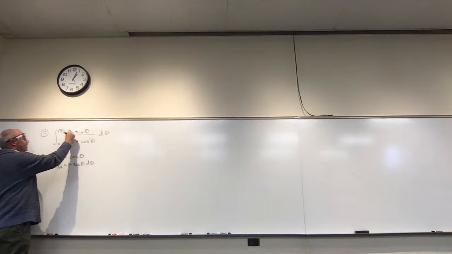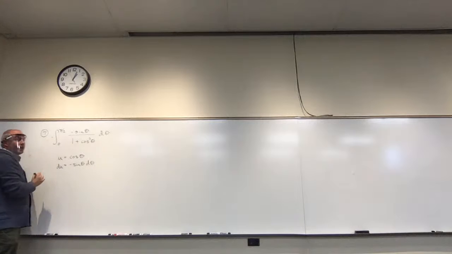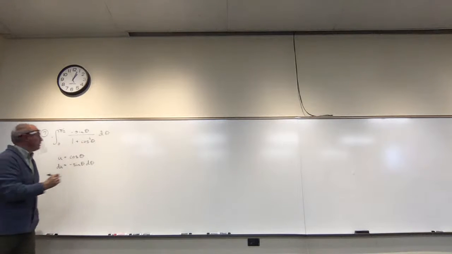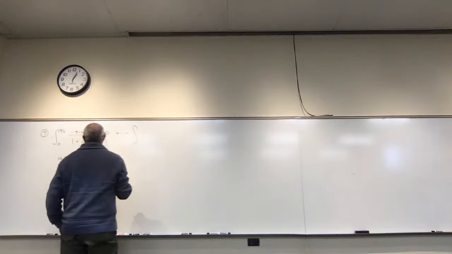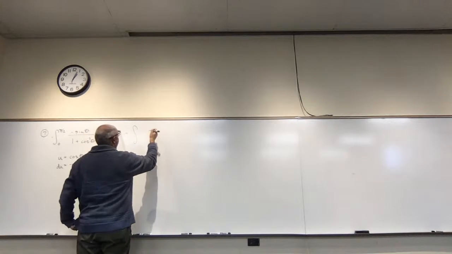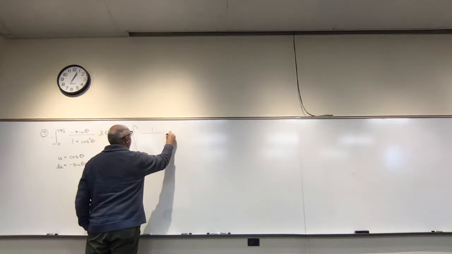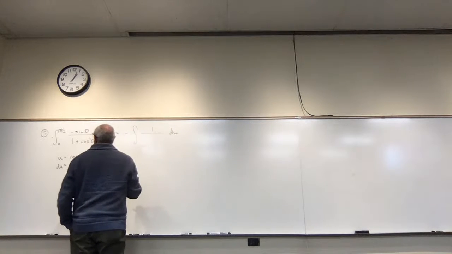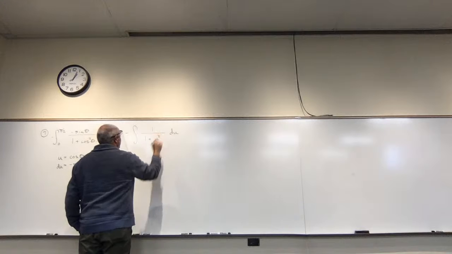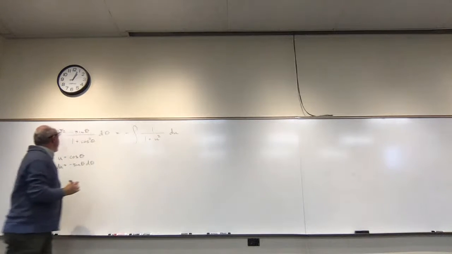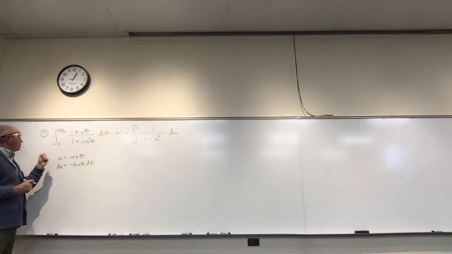I need a negative, so I'll add a negative on the outside as well. Now I can rewrite this as negative integral of, on top, just du, so I'll put 1 du, and on bottom, 1 plus u squared. And now I can change my limits of integration.